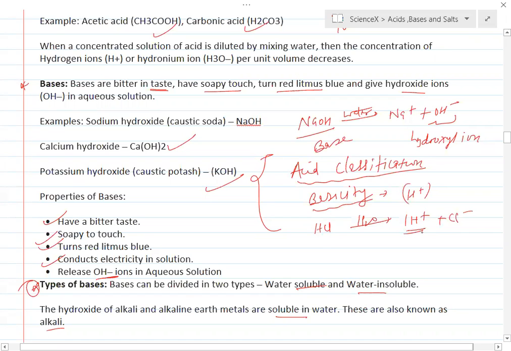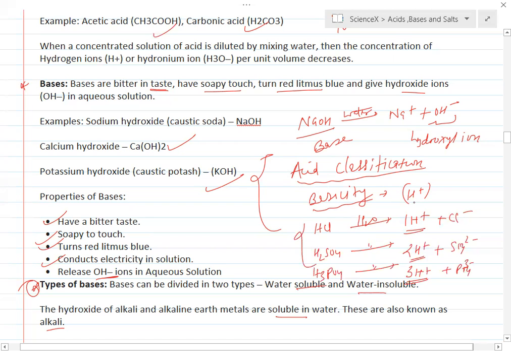Similarly, H2SO4 in the presence of water gives you 2 H+ ions, so it is a dibasic acid. Similarly, H3PO4 in the presence of water gives you three H+ and PO4 3-, so this is a tribasic acid. These are the classifications of acids based on basicity. Basicity is the number of replaceable H+ ions.